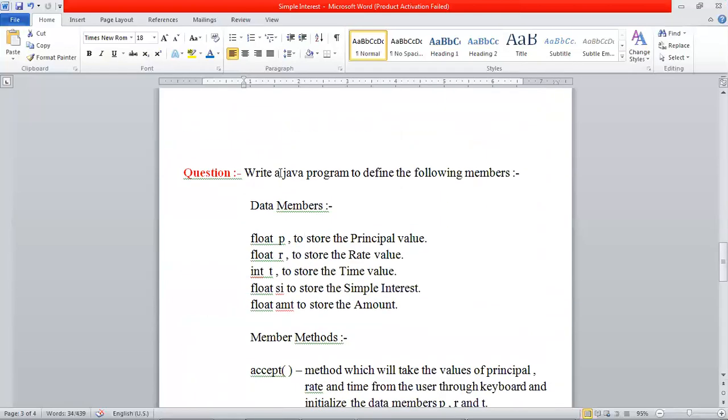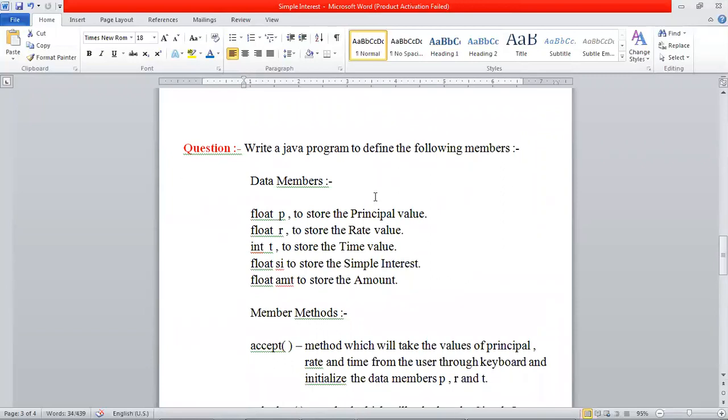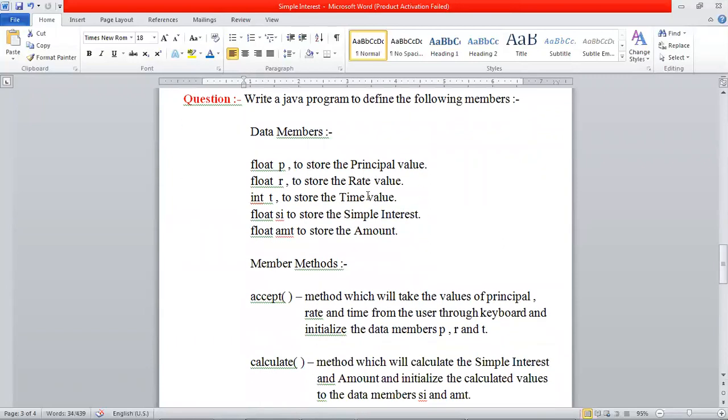Write a Java program to define the following members. Now the same question, find the simple interest, but here see the demand of the question changes. The data members, meaning non-static variables, or a static variable it can be, but I will take non-static variables: float P, float R, int T, float SI, float AMT.